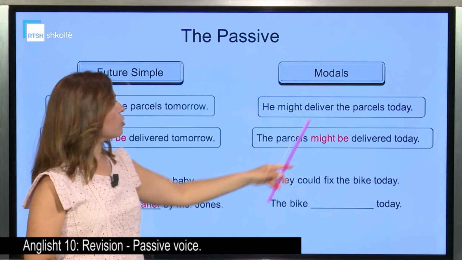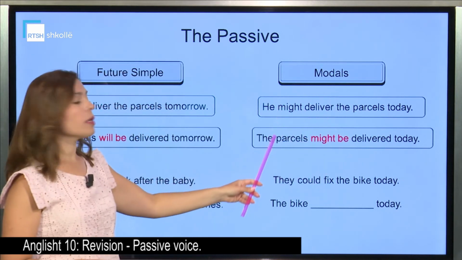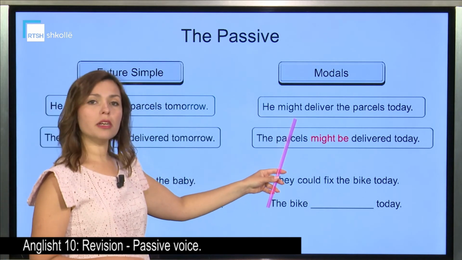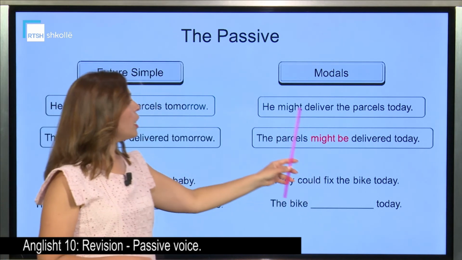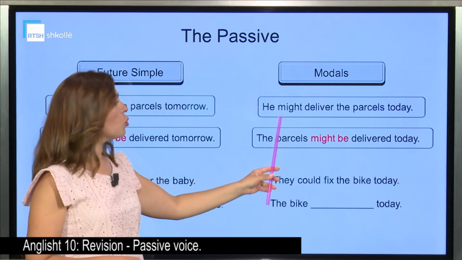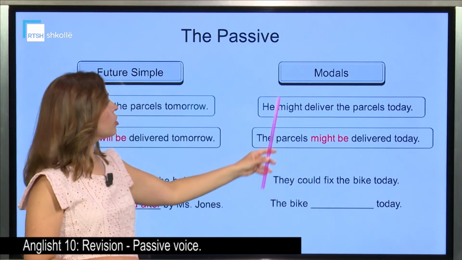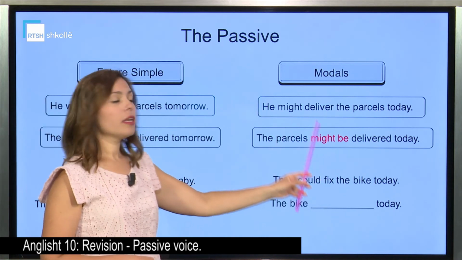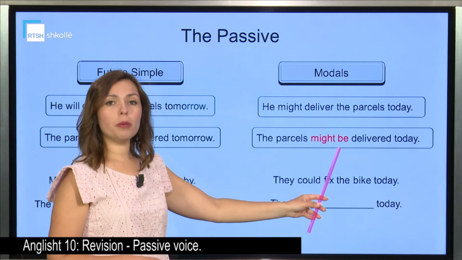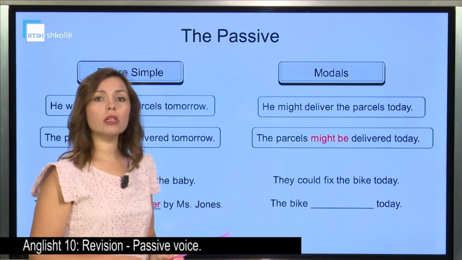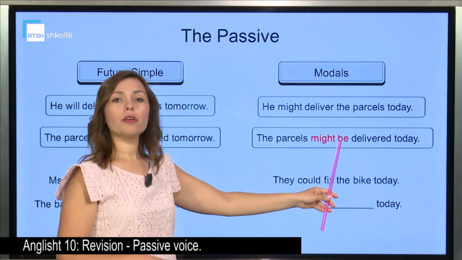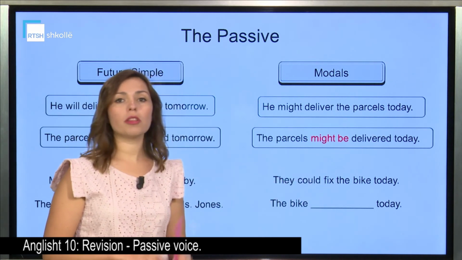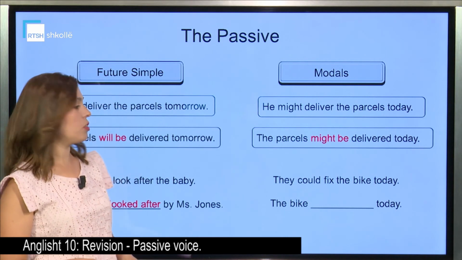The parcels, as we said, the object has become the subject. We have might here. We say might be. If it was could, could be. If it was, for example, must be, have to be. So we keep the modal and we put the verb be as well. And our past participle, delivered, that we said does not change.